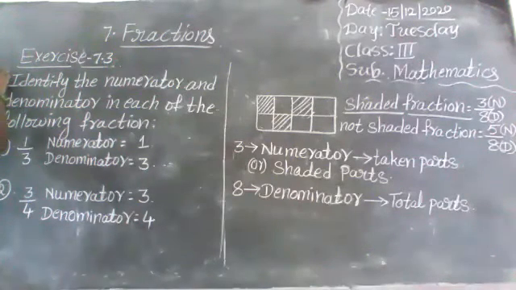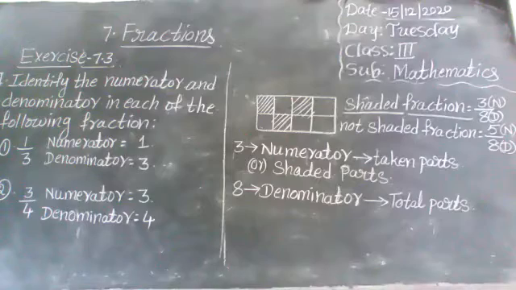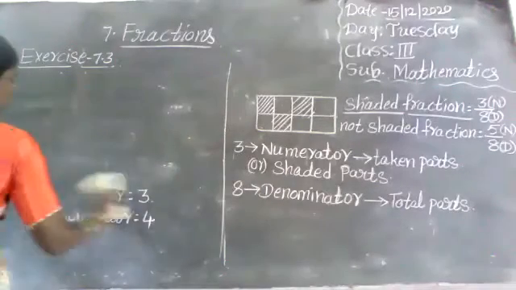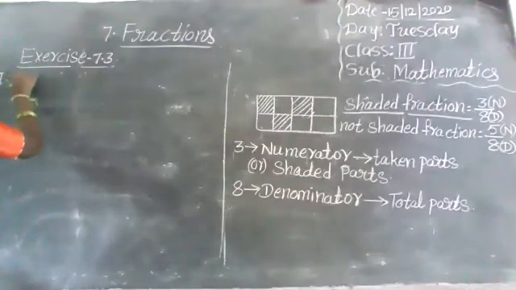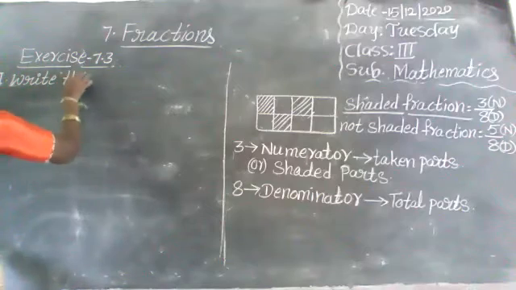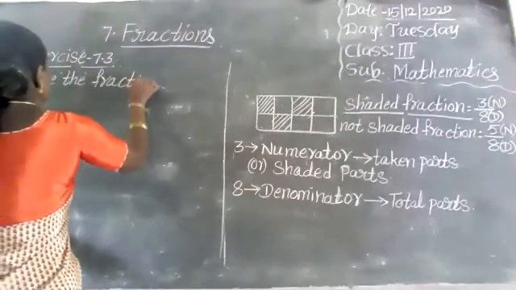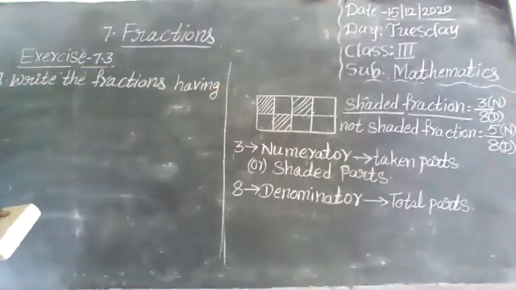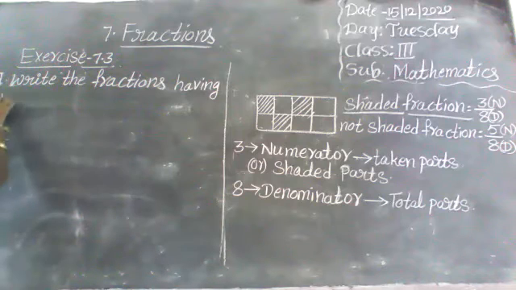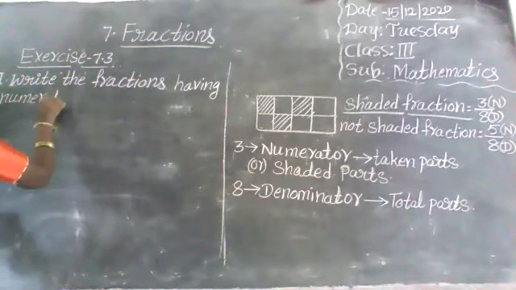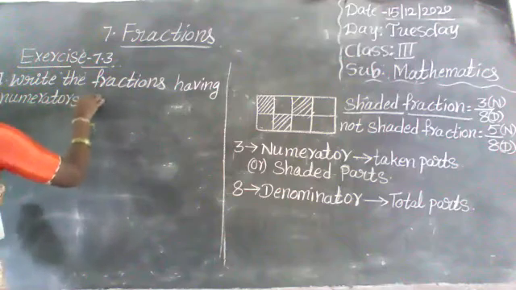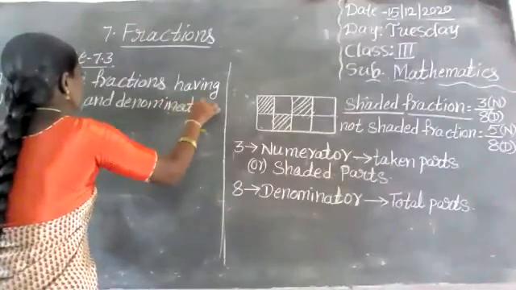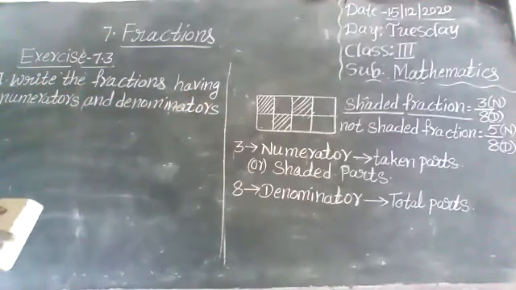Okay, next, second bit. Write the fractions having numerators and denominators as given below.